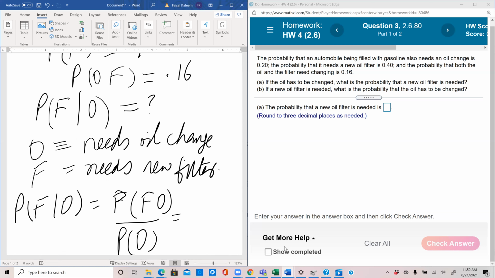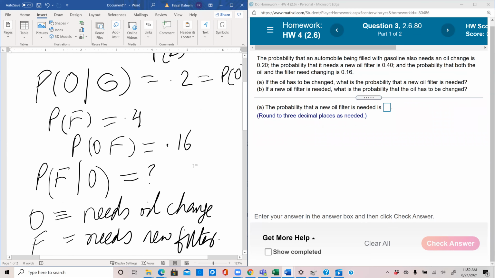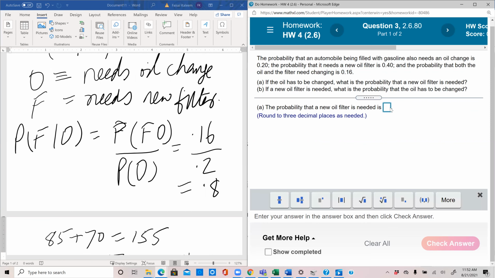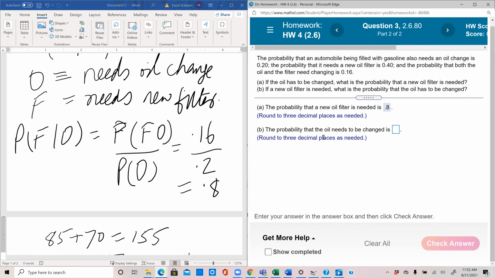So probability FO is 0.16. Probability of O is 0.2. So 0.16 divided by 0.2 is 0.8. So this one is 0.8. Probability that the oil needs to be changed.